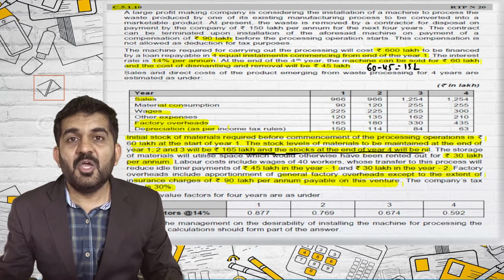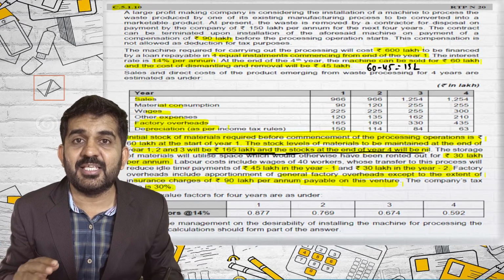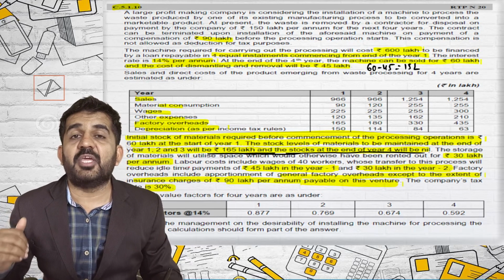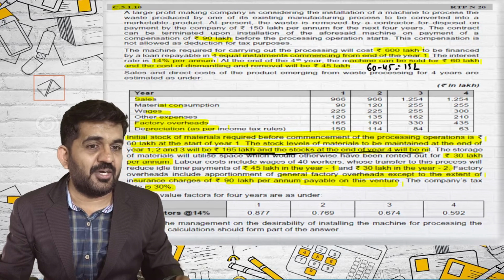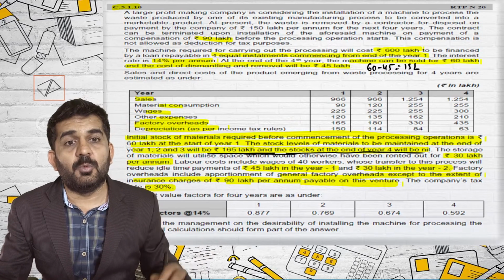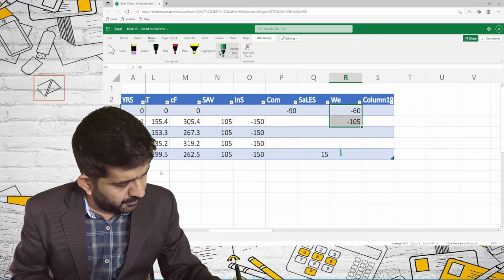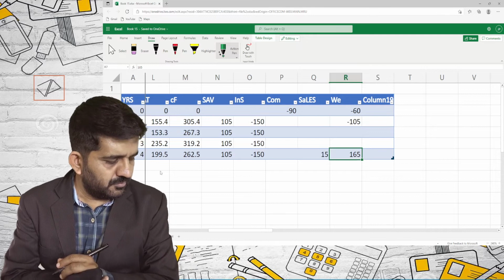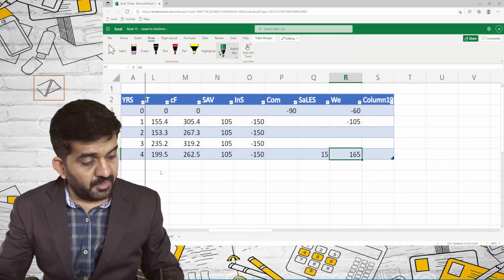What does it mean? Working capital is cash outflow at the end of 0 year. In this case, at the end of 0 year, at the end of first year. And it will become cash inflow when you close your business. When you are closing your business at the end of fourth year, ultimately it will be cash inflow and total amount will be recovered. This is plus 165. Alright, so this is the working capital.